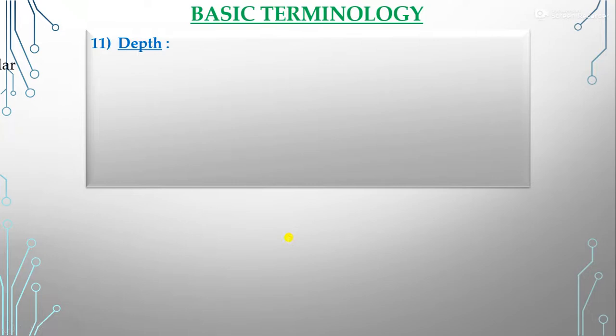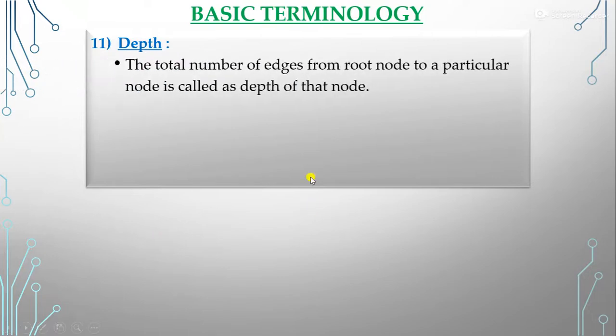Now depth. What is the depth? The total number of edges from the root node to a particular node is called the depth of that node. So depth we have to count from the root node. Height we count from the leaf node to the root node, and depth we have to count from the root node to the leaf node or the particular node.